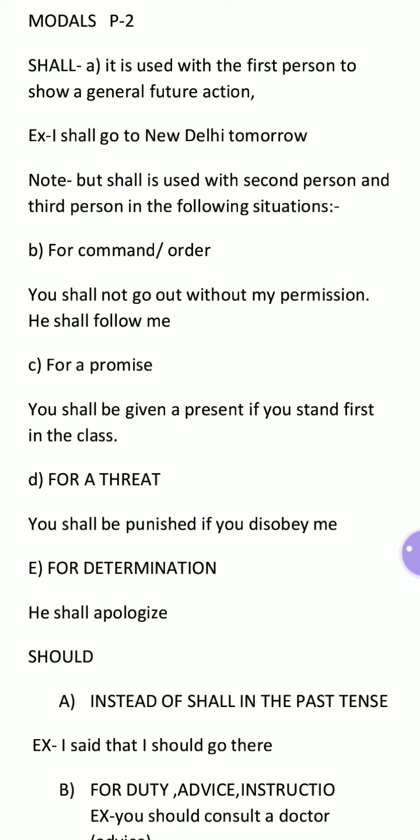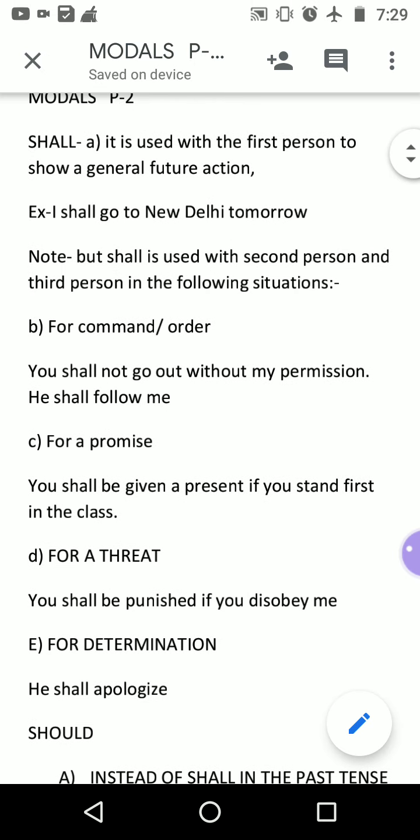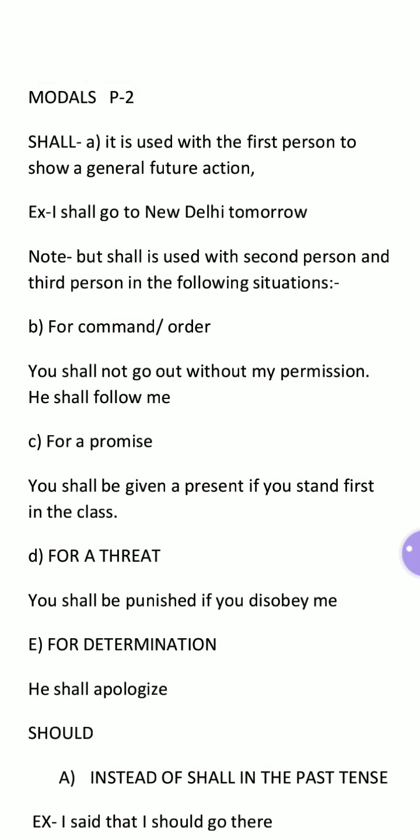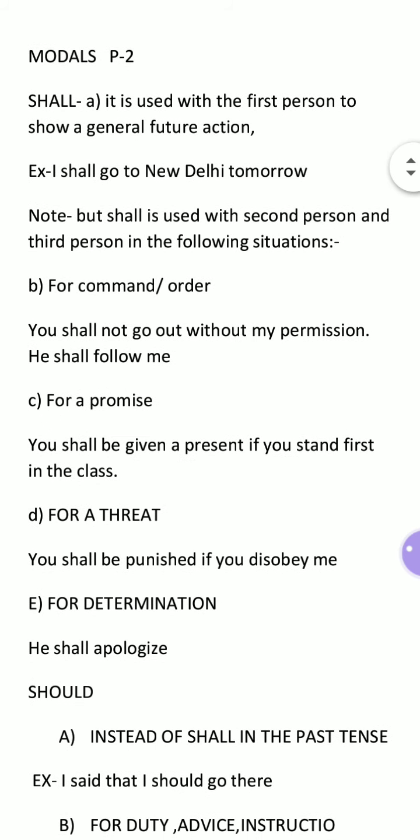So two modals we have done, will and would, and now we are doing more modals like shall, should, can, and could. Today we are doing four, and next we'll do the others. Shall, you are familiar with. It is used with the first person to show a general future action. You are familiar with tenses. In the simple future tense, I and we take shall and all the rest of the subjects, meaning second person and third person, take will. So this is the explanation here.